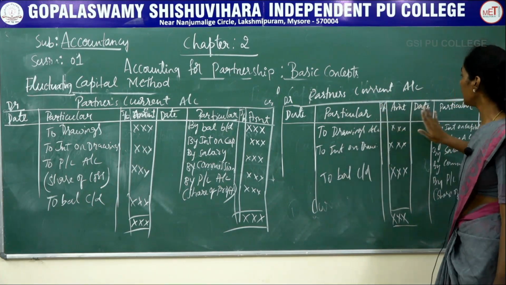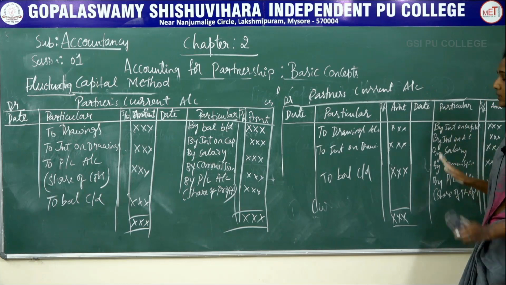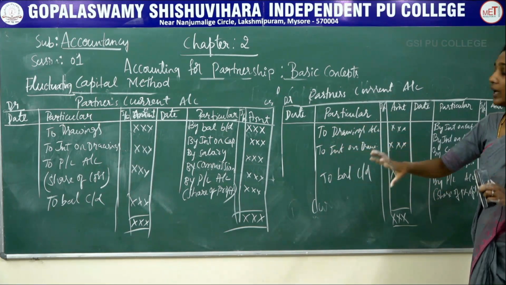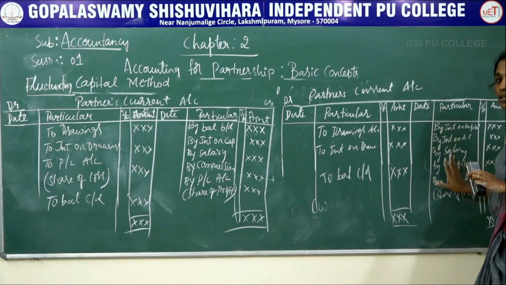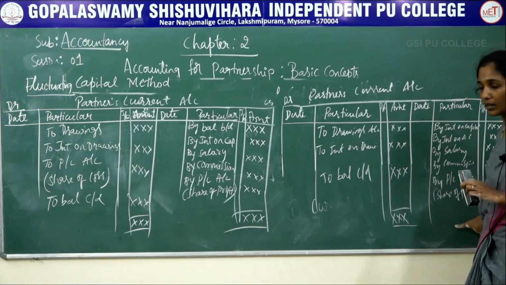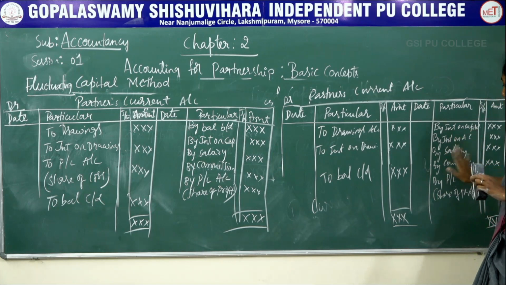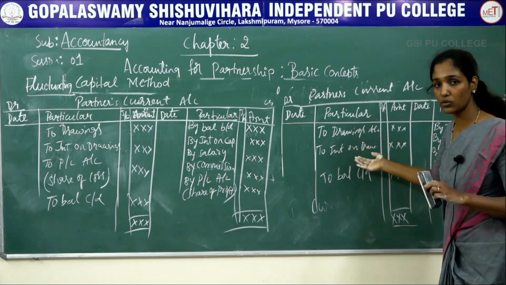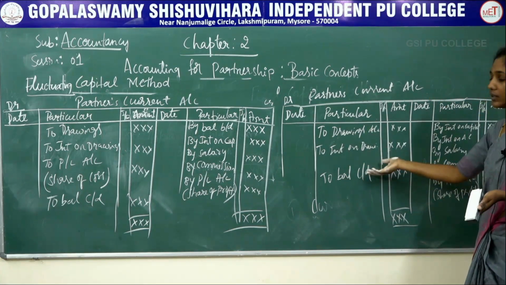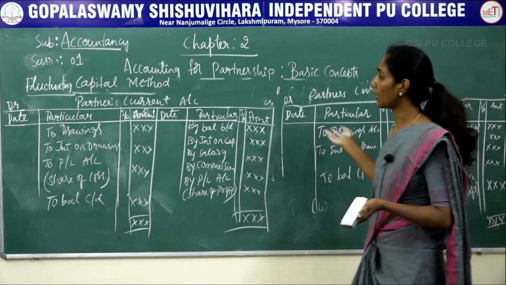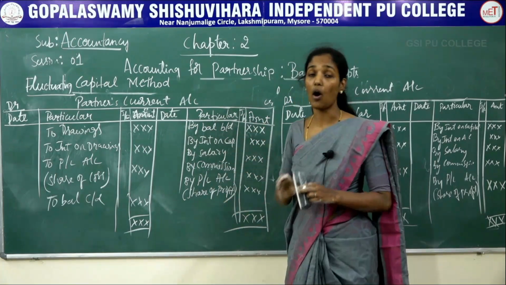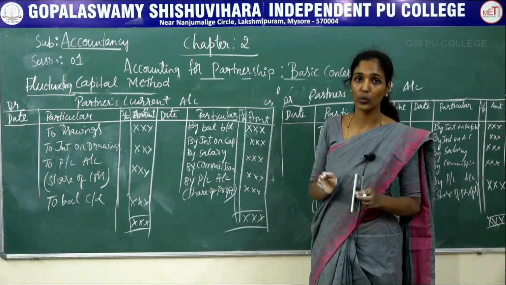Here in partner's current account, you are going to record the transactions other than the capital. Everything other than capital, you will record. By interest on capital, by interest on additional capital, salary, commission, drawings, interest on drawings, and you will get the balance carried down. So here in the partner's current account under fluctuating capital method, you need to record all the transactions including capital.